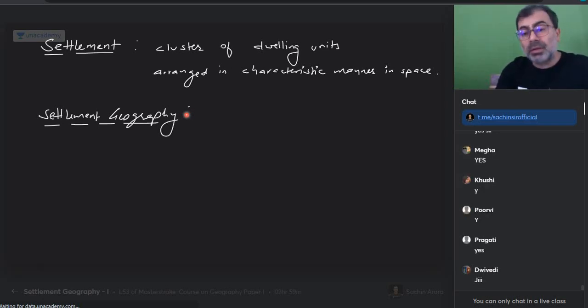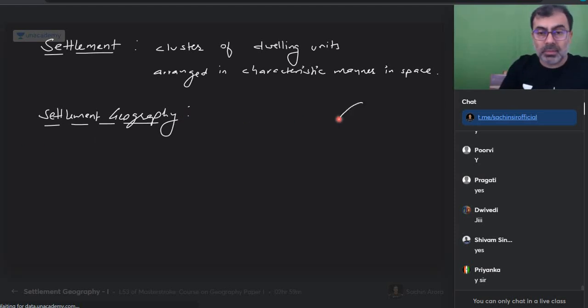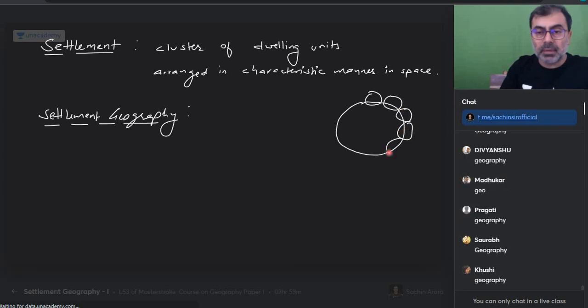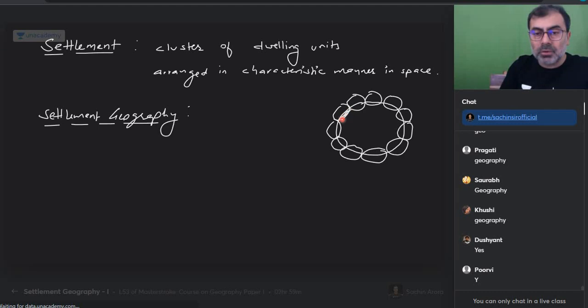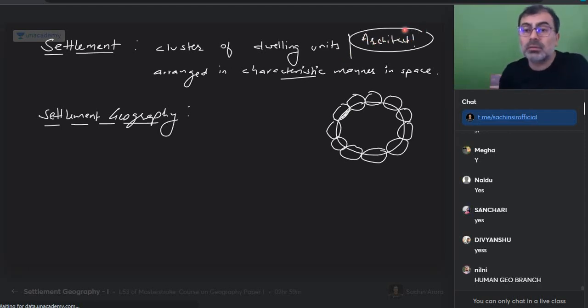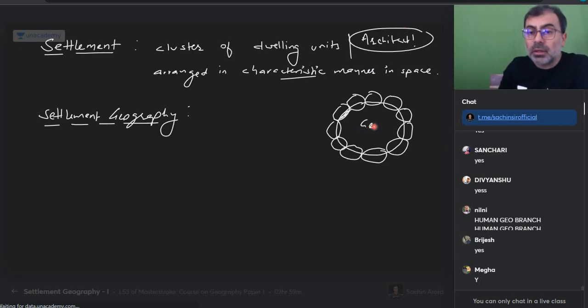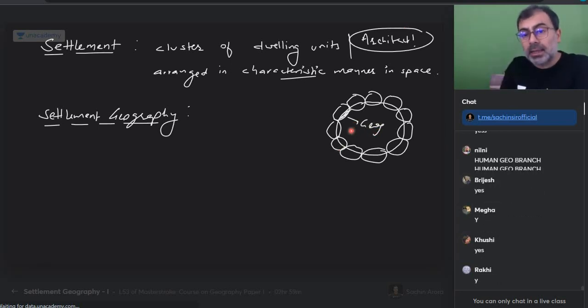Okay, one more thing. When we are talking about settlement, as somebody said, sir, it is the man-created surface. So my question is, is settlement geography bigger or is geography bigger? Remember, there is a map of human geography in the NCERT. So there is a diagram in the NCERT showing the branches. So can I say settlement geography is nothing but a branch of geography? Tell me, dwelling units and their characteristics, will an architect also read it or not? Architect will also read it. So here is geography. The part of settlement that geography looks at, that is called settlement geography.